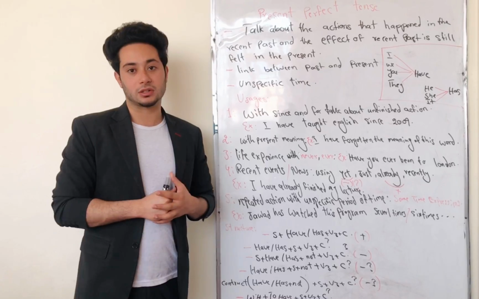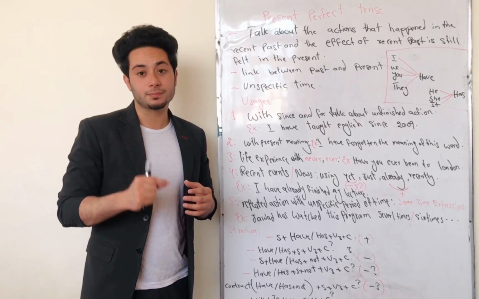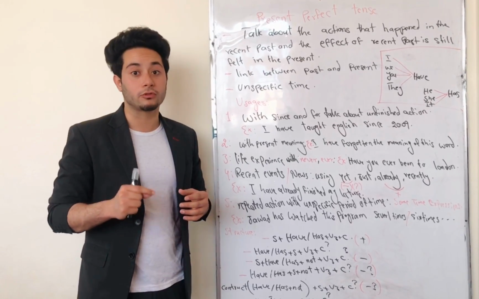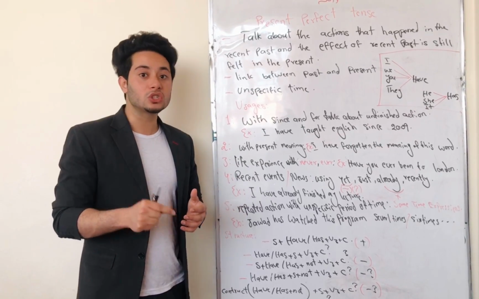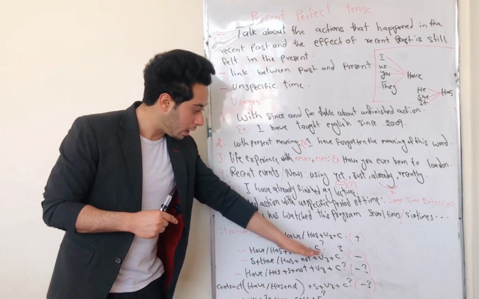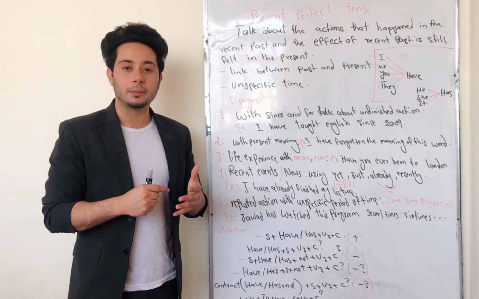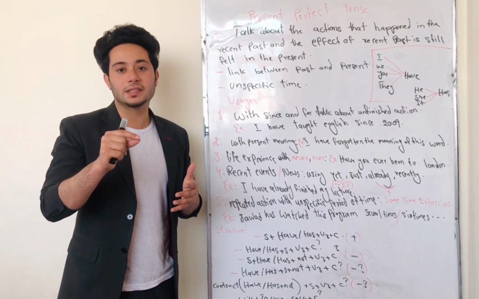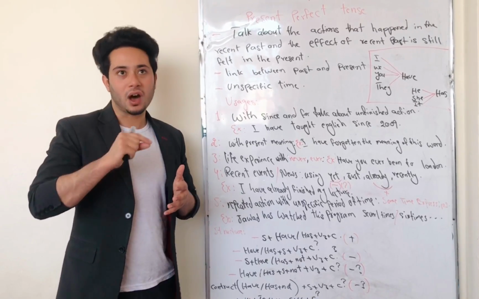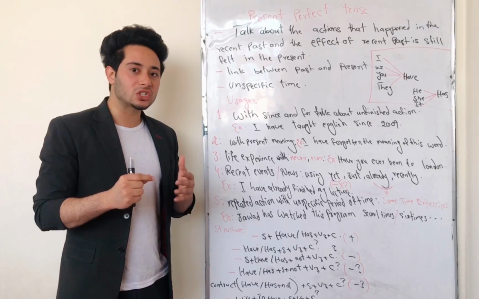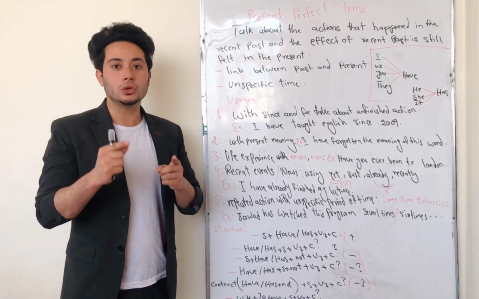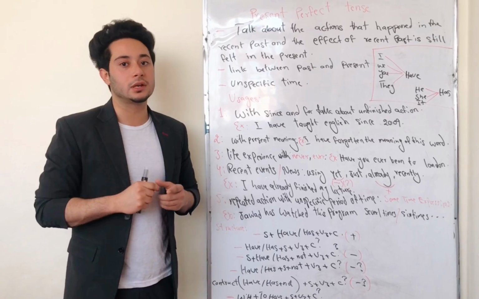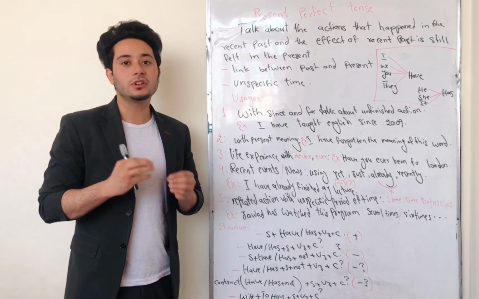The formative structure is subject plus have/has plus verb 3, or past participle form of the verb, plus complement. For example, I have studied English. If you want to change this affirmative sentence to interrogative structure, you only need to replace the to-have verb with the subject: Have I studied English? If you want to change your sentence from affirmative form to negative form, you need to use not after your primary auxiliary verb, which is the have verb. I have not studied English.